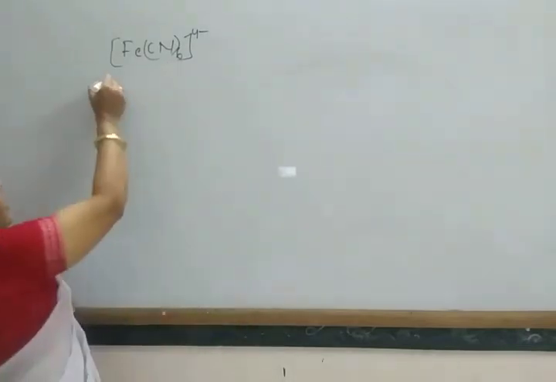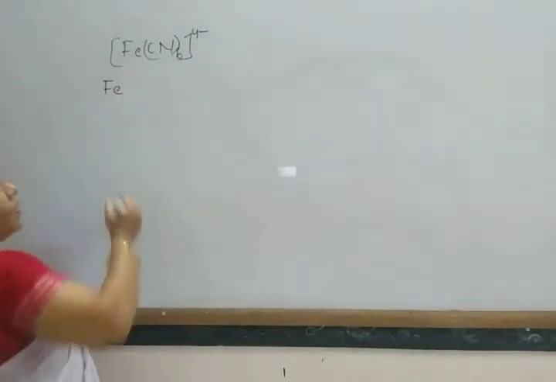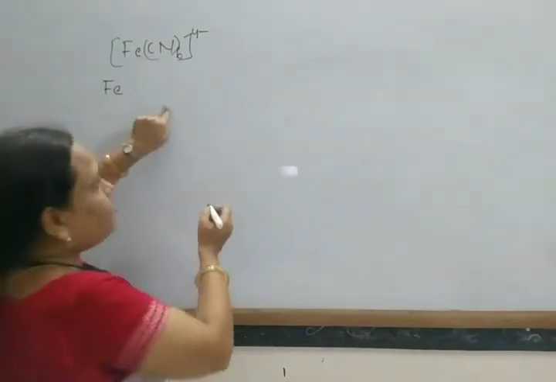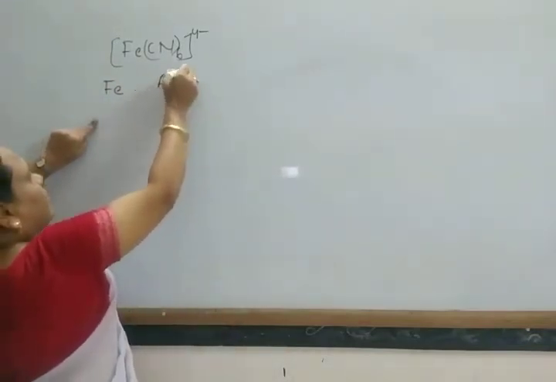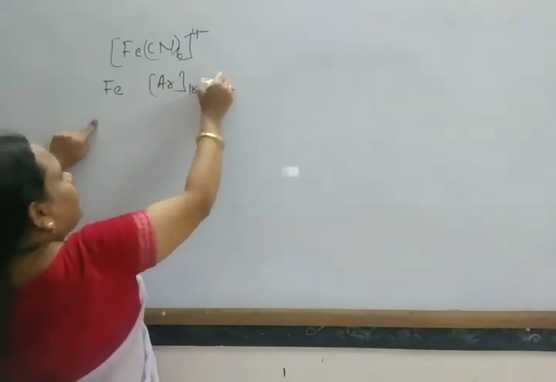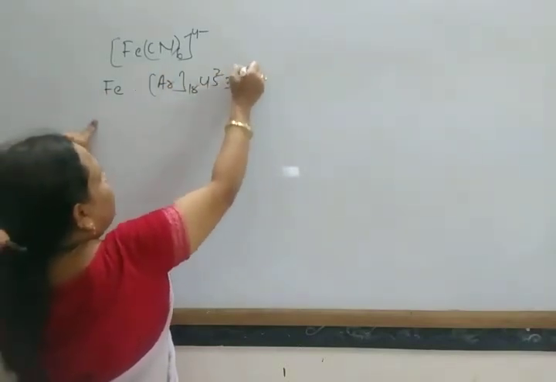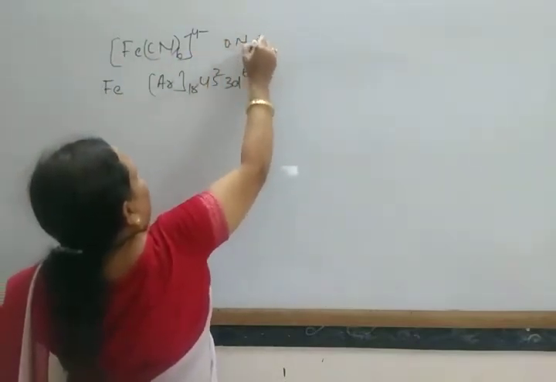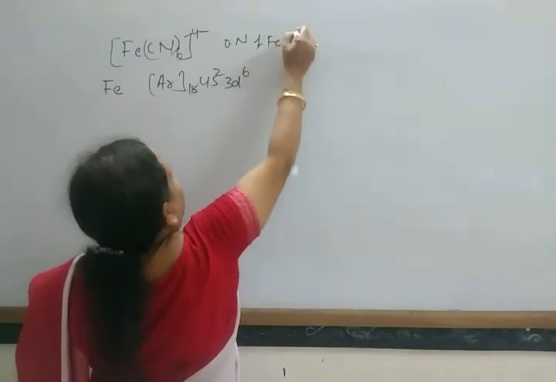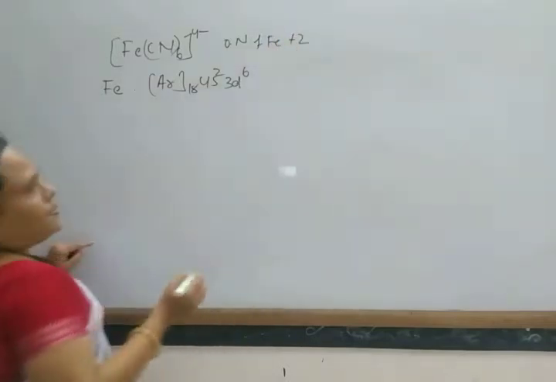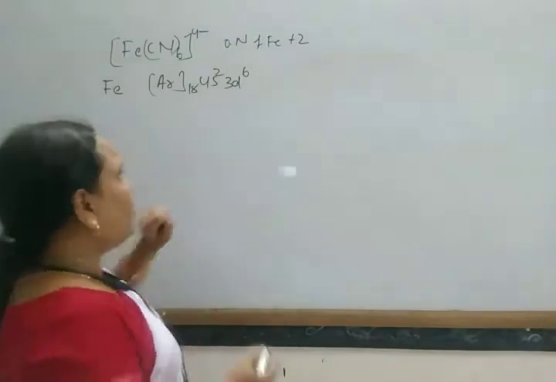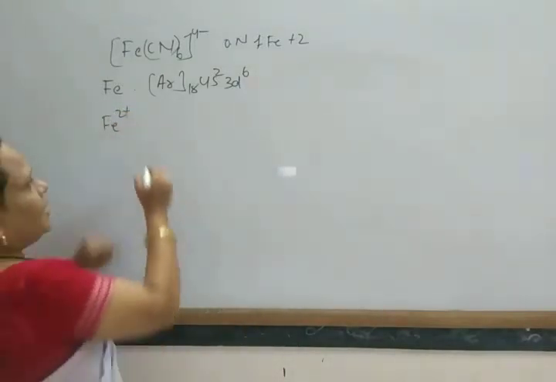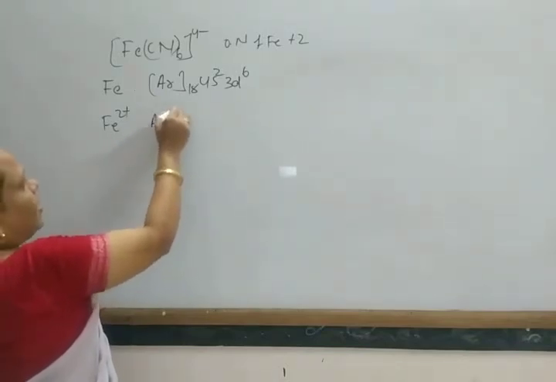Okay, so here the electronic configuration of iron, generally we know the electronic configuration of iron, that is argon 18, then 4s2 3d6, and in this case the oxidation number of iron is +2. That means 2 electrons are lost here. In this way, Fe2+ has the electronic configuration argon 3d6.